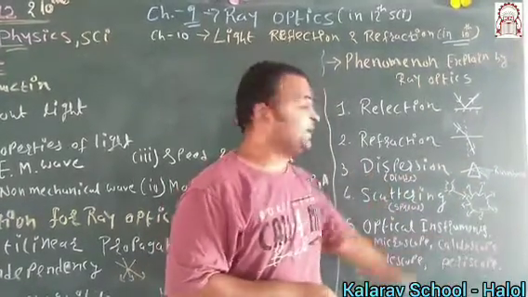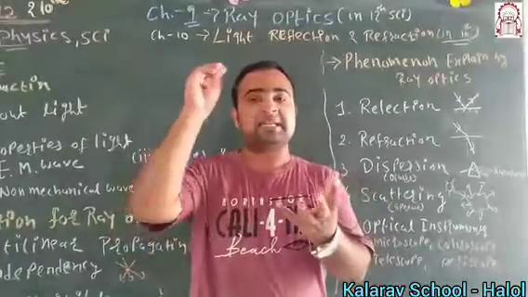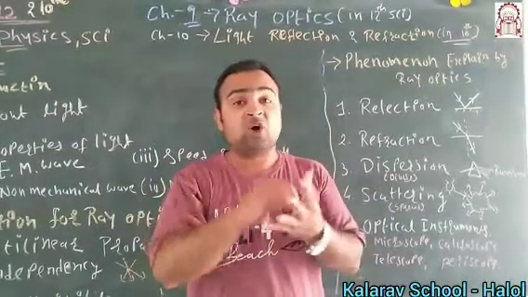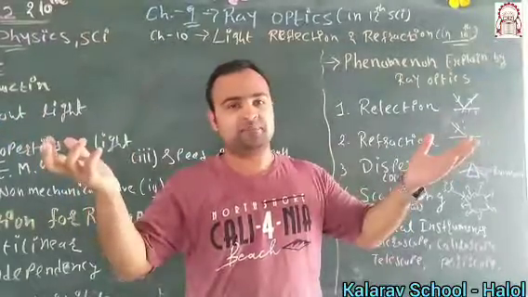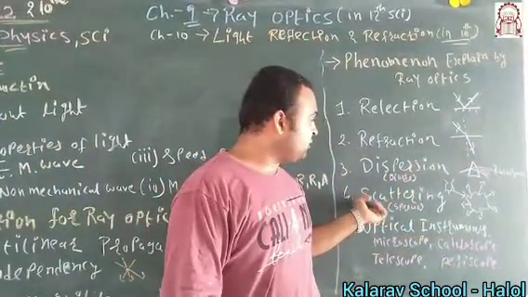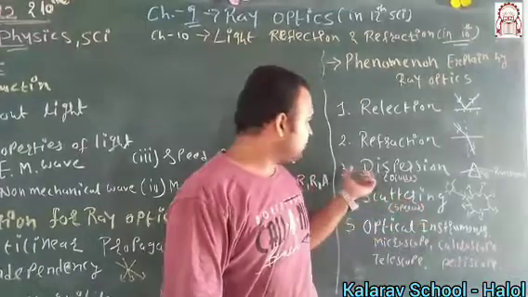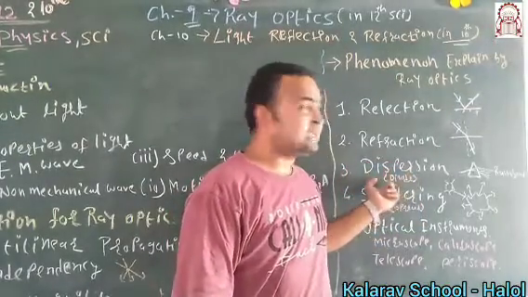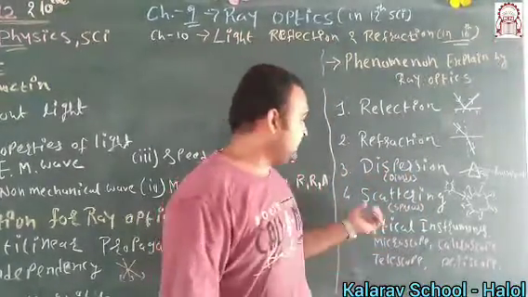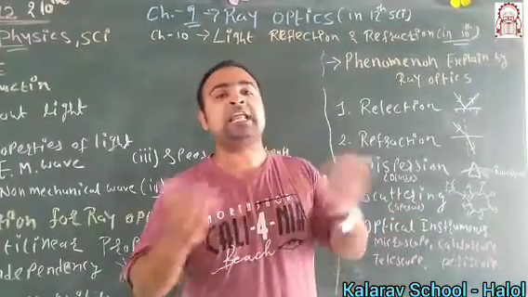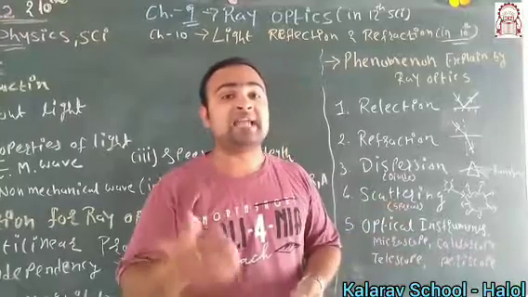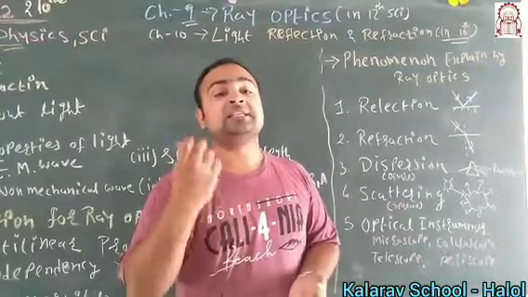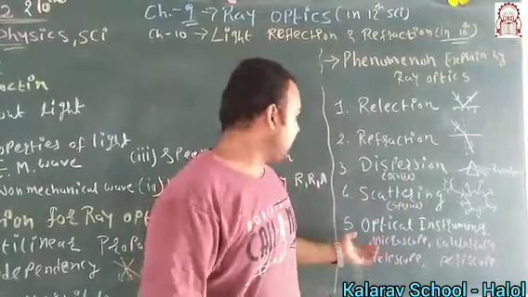Fourth point is scattering. Whenever light is incident on an object, that object will re-reflect the light in all directions. So that phenomenon is called scattering. In short, you can consider dispersion as a division of light, and scattering as spreading of light. Due to scattering you see that clouds look white and the sky looks blue.